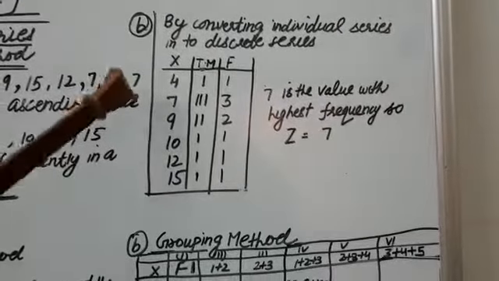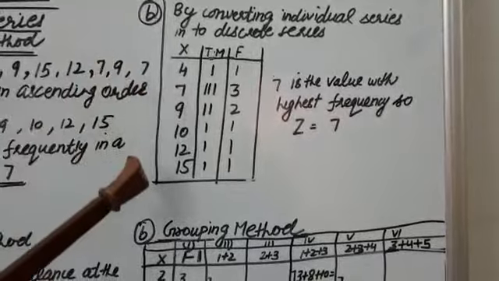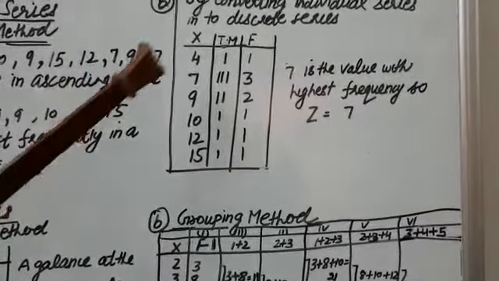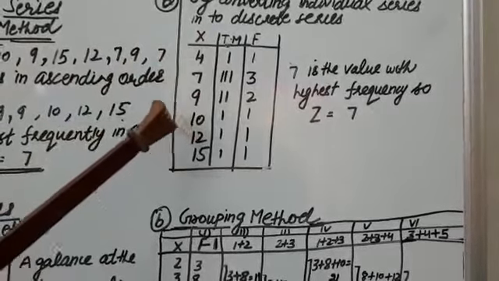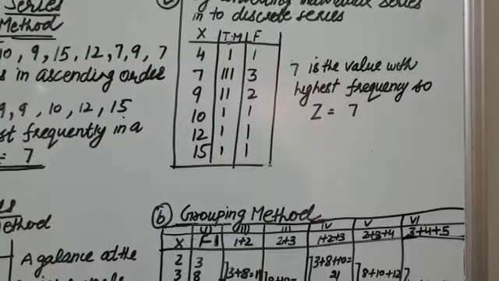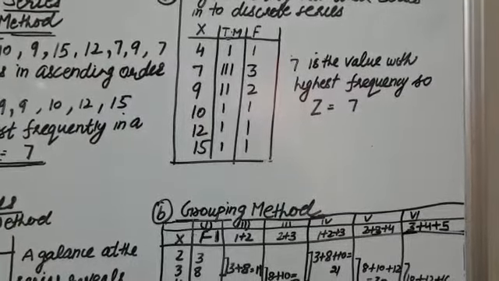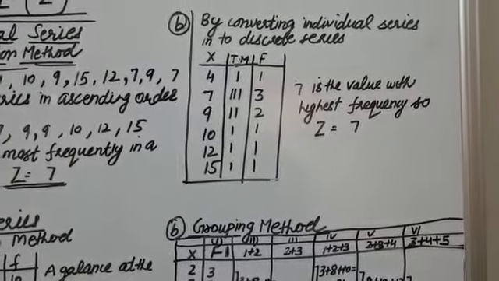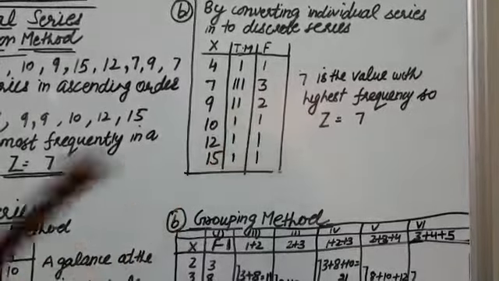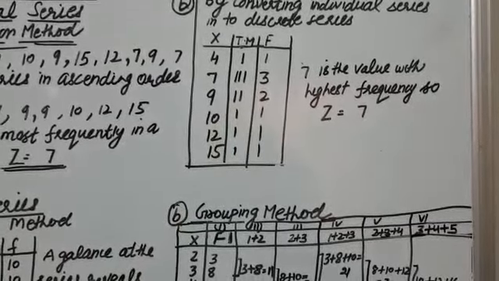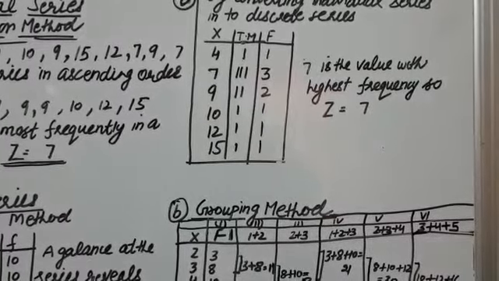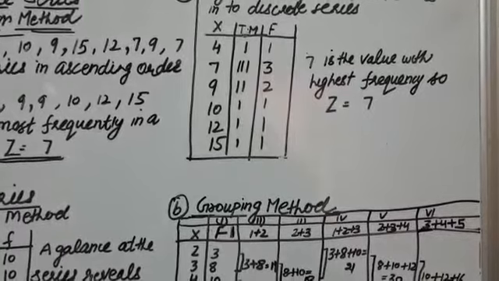The second method is by converting the individual series into a discrete series. We have written the marks of the students here: 4, 7, 9, 10, 12, 15. Then tally marks have been put. 4 has appeared one time, 7 three times, 9 two times, and 10, 12 and 15 one time each. So the frequency is 1, 3, 2, 1, 1, 1. It is clear 7 is the value having the highest frequency in the series. So mode is equal to 7.